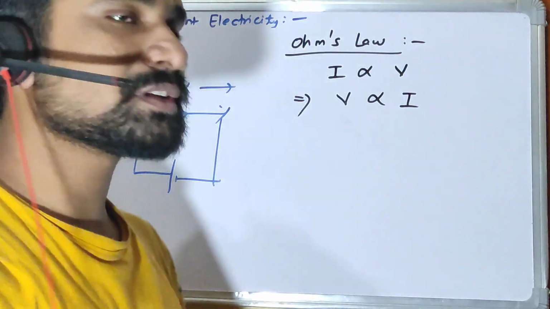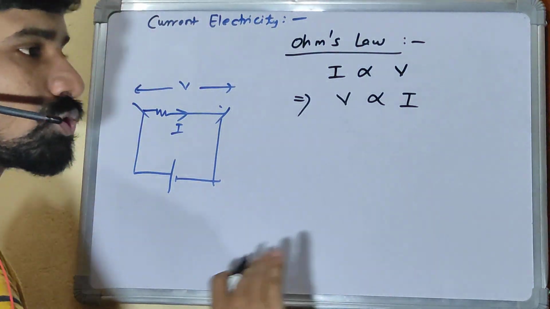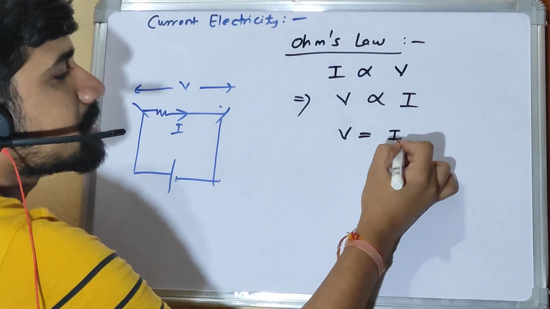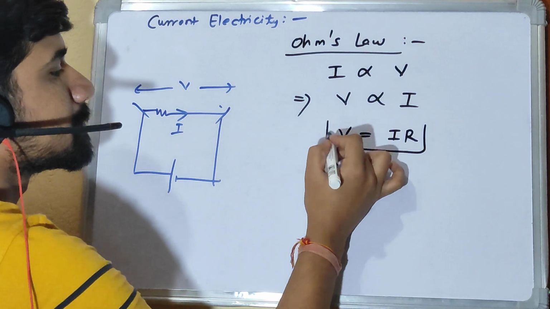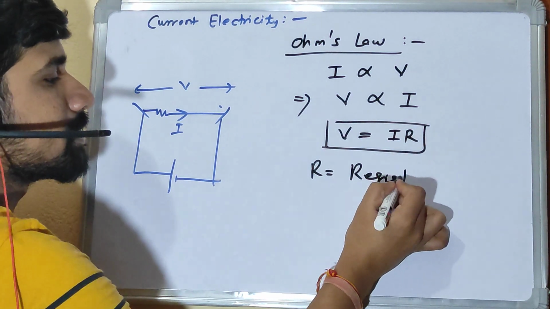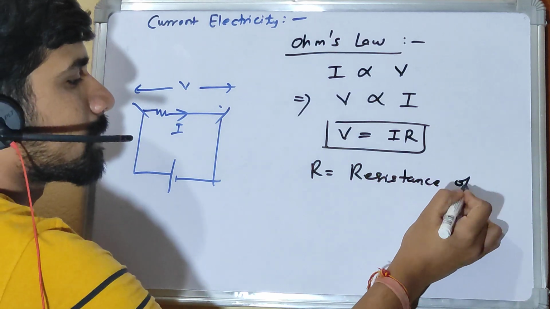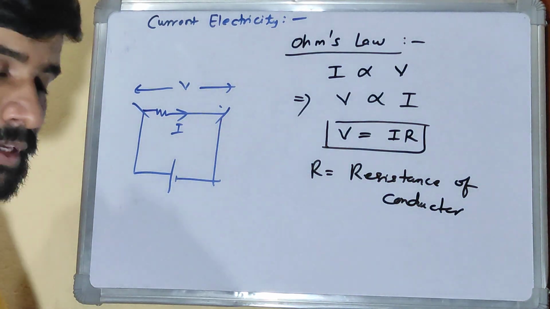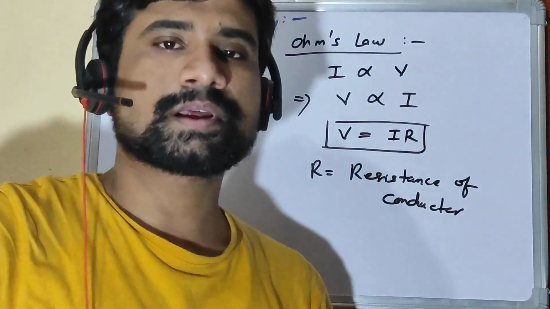To remove this proportionality, I put an equal sign and a constant, which is R, and R is the resistance of the conductor.